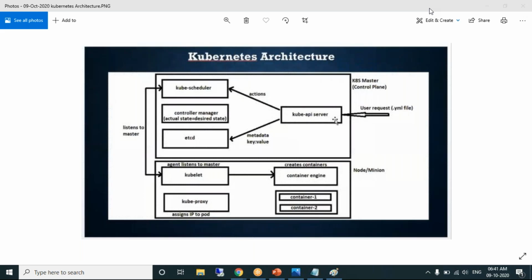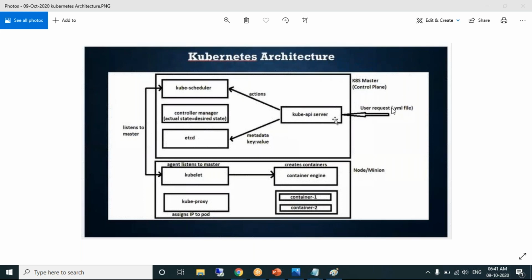What is this desired state? Desired state is nothing but what you want. For example, I want to have 5 pods, and each pod should have 1 container, total 5 containers. This is your requirement. Your requirement is nothing but the desired state. As per your requirement, you will create a YAML file and write the information as per your desire. That state is called the desired state. And the controller manager makes sure that whatever you want is always satisfied.